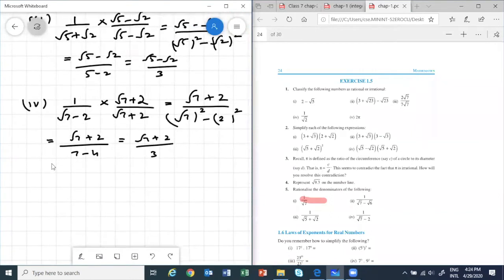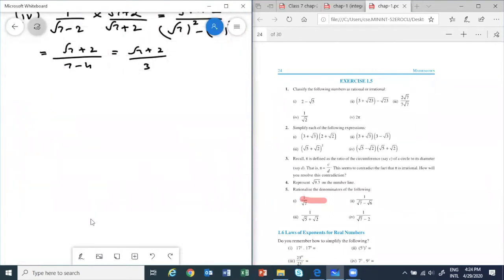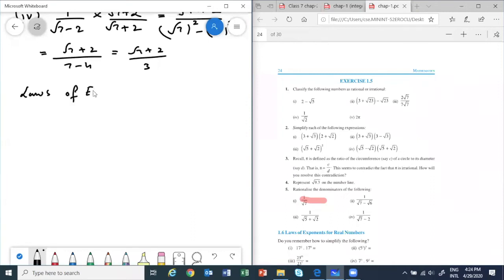So see, the next thing that I'm doing is going to be again not really new for you, but it's very important. We will do laws of exponent. I will give you examples also. Okay. So laws of exponent. Try to understand.